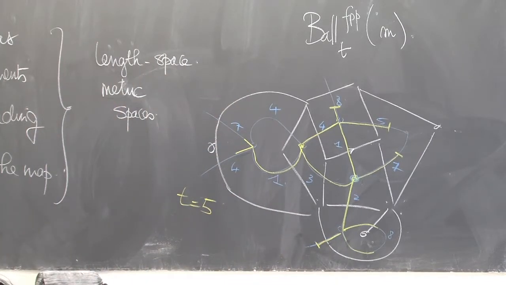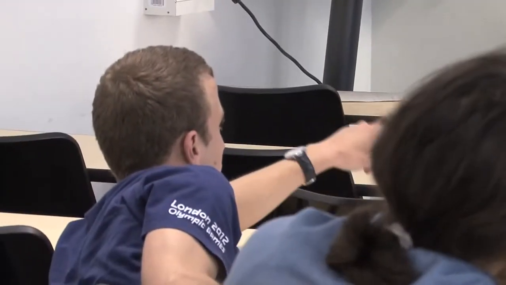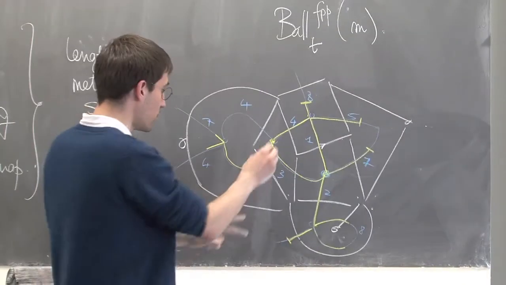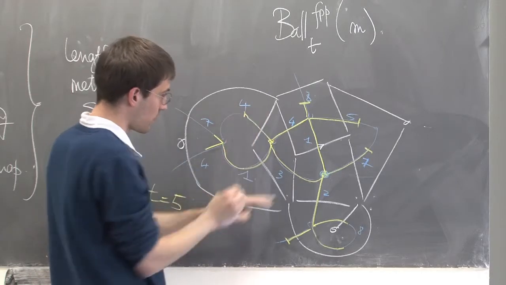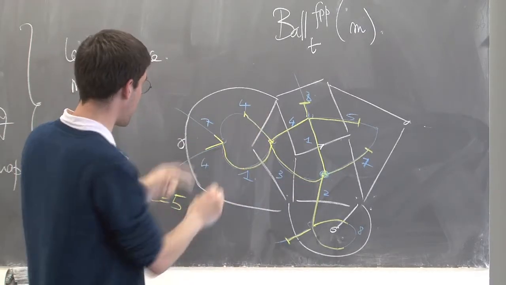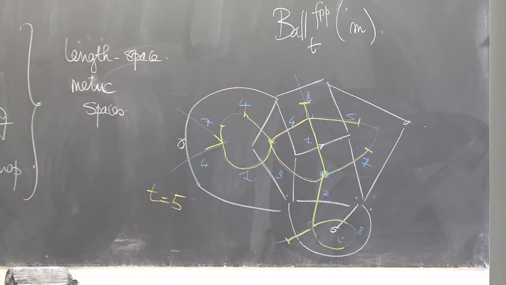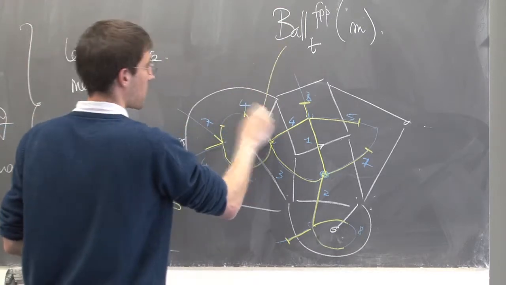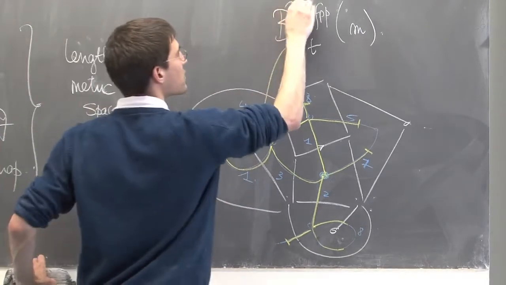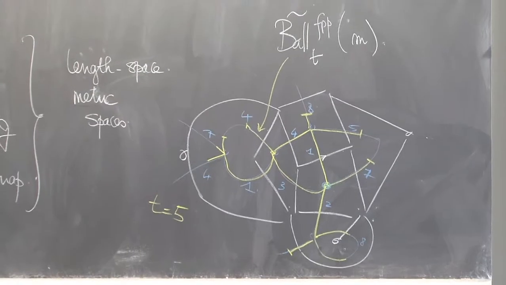Also, the edge to the left, of length 4. 3, you still have time 2. Up to 3, 1, you still have time 1. Yes. Very good. So that's the definition of ball of radius t. Actually, that's not the definition I will use. Let's put a tilde.